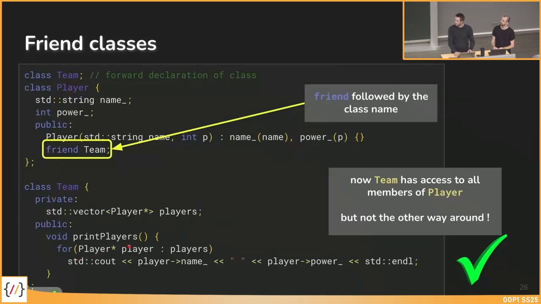Yes? I have a question. If class A is friend of class B and class B is friend of class C, is class A friend of class C? Very good question. We'll come to that in a minute, but no, it's not.